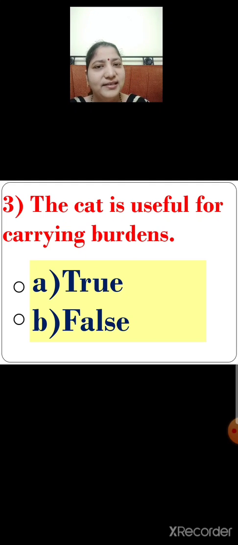So, children, is this statement true? No, this statement is not true. This statement is false. Yes, you are right. The cat is useful for carrying burdens is a false statement. So what will you do now? You will click on the correct option, that is option B, false. The cat is useful for carrying burdens is a false statement.